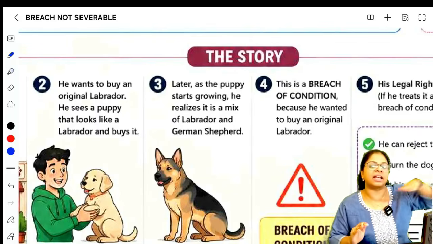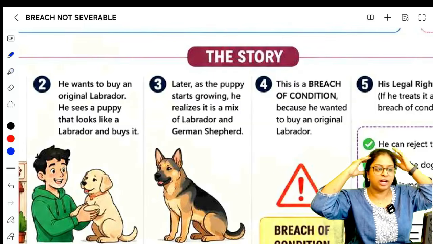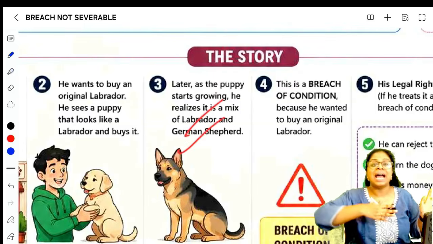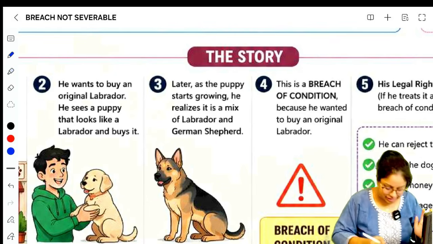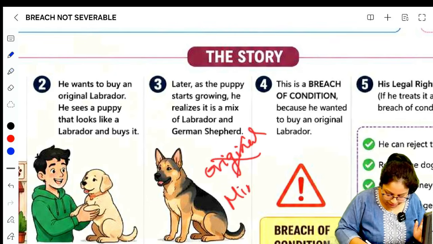Obviously, we come to know about it only as the dog grows. Let's say its head looks like a German shepherd and the rest of the body looks like a Labrador. As it starts growing, we understand it is not an original breed, it is a mixed breed.